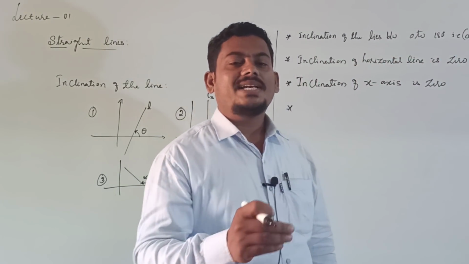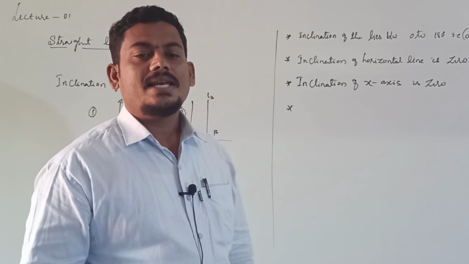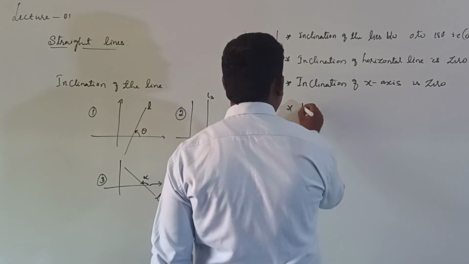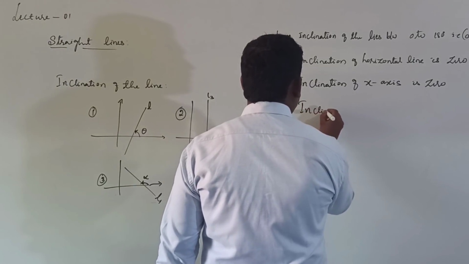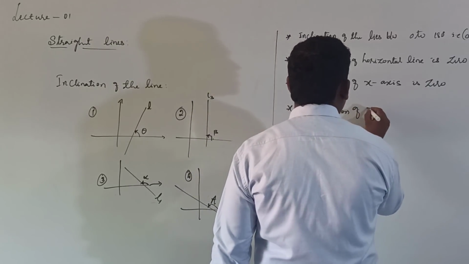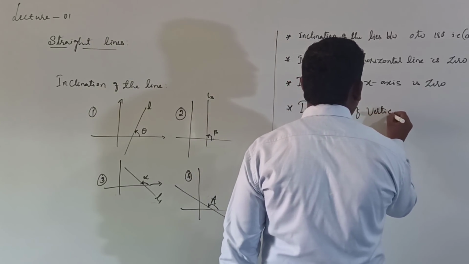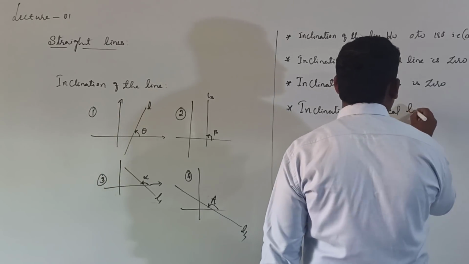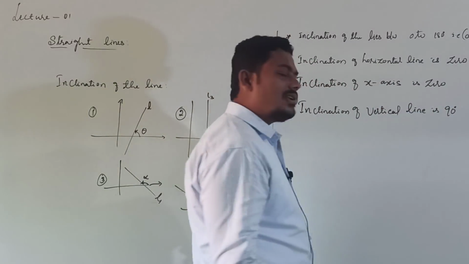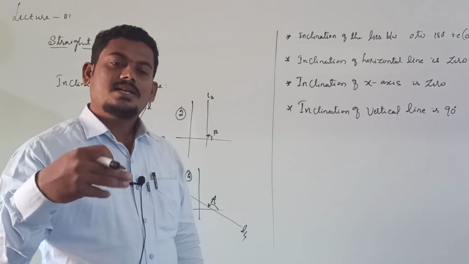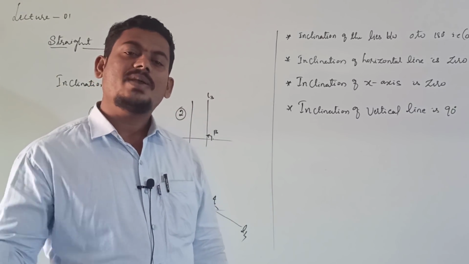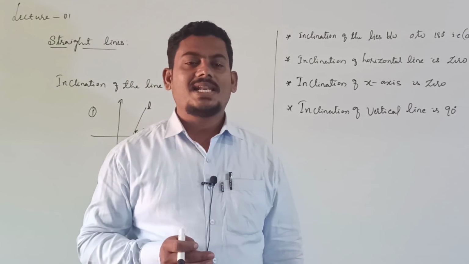The angle made by the vertical line with the x-axis is 90 degrees. So the inclination of a vertical line is 90 degrees. Then what is the inclination of the y-axis? The inclination of the y-axis is 90 degrees. Why? Because the y-axis is also a vertical line.